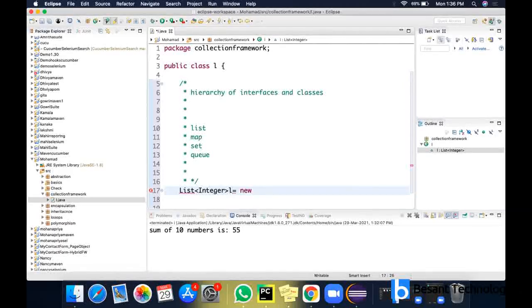Let's start with the array list today. So it is an array. You can add any number of elements in the list. That is a disadvantage of using this list. So now I have created a simple array list.